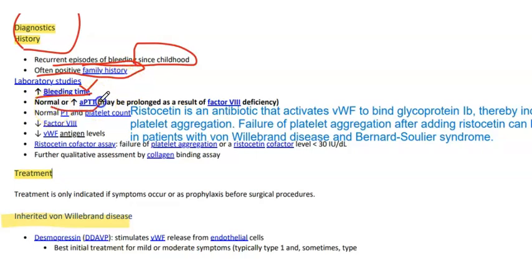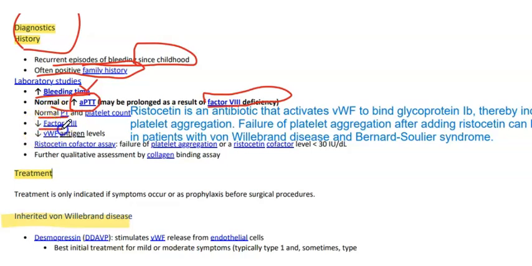APTT is normal or increased. APTT is prolonged when there is involvement of the intrinsic pathway, so factor VIII is usually decreased in von Willebrand disease, which leads to increased APTT. The PT and the platelet count will be normal. So bleeding time will be increased, but the platelet count will be normal, and there will be normal PT, because PT is increased when the extrinsic pathway of the coagulation cascade is affected.